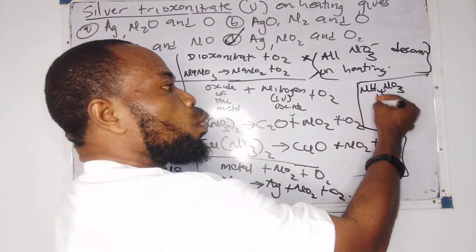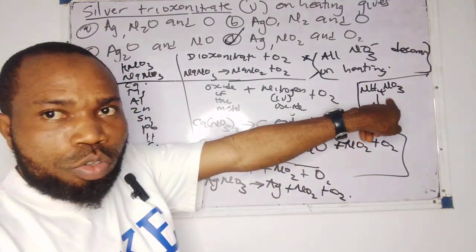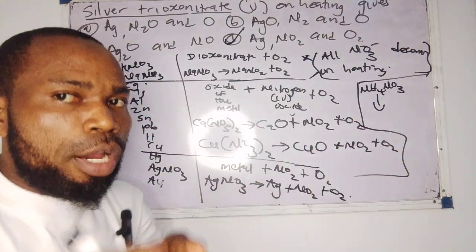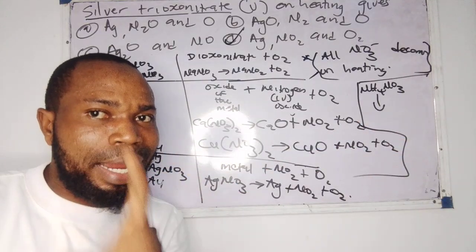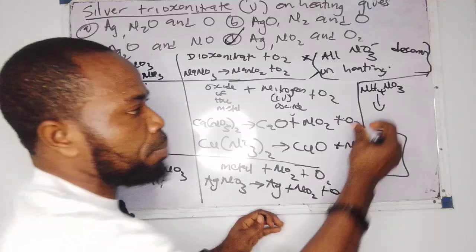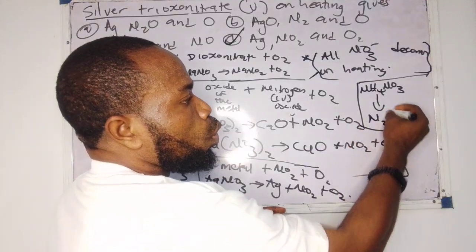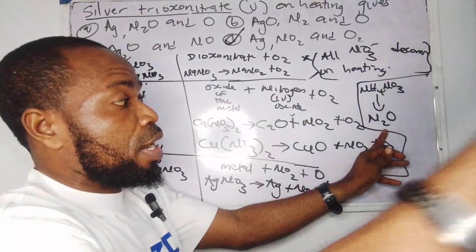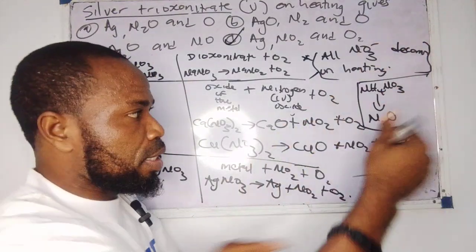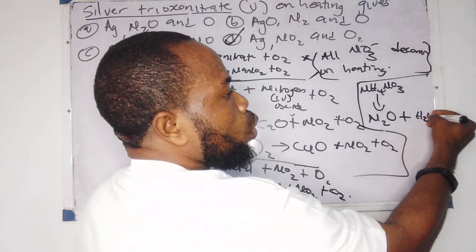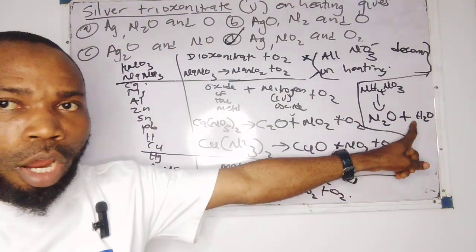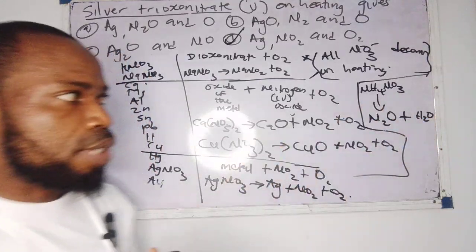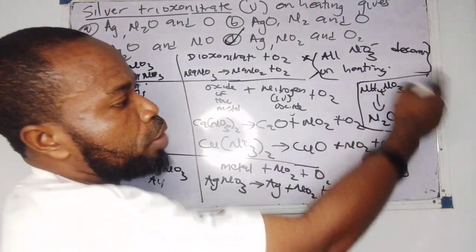Now, they'll ask you, what will be the product if this decomposes on heating? What will be the product? Now, it's very easy. Ammonium trioxonitrate decomposes to form what? Nitrogen 1 oxide and water. You can't give me N2O just like that. Nitrogen 1 oxide is called laughing gas, which is used as an anesthetic, plus H2O. So this one will bring out nitrogen 1 oxide and water. Now, if you check it very well, you know that this equation is not balanced.